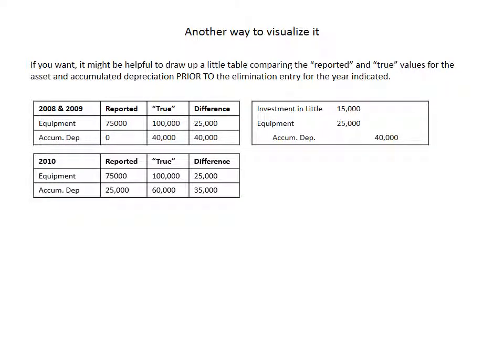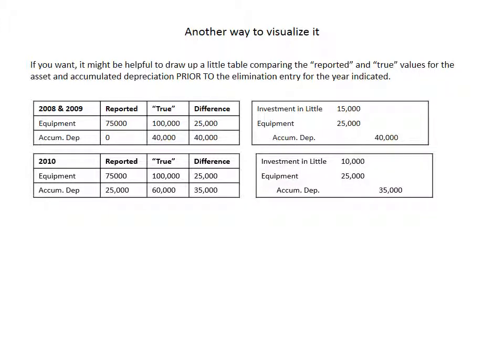For 2010, again, the reported values for equipment and accumulated depreciation would be 75,000 and 25,000. The true values would have been 100,000 and 60,000. And so what we're doing is we're adjusting from the reported to the true values. Equipment has to rise by 25,000, accumulated depreciation has to rise by 35,000. And again, we've got $10,000 of the unrealized gain being carried forward into 2010.